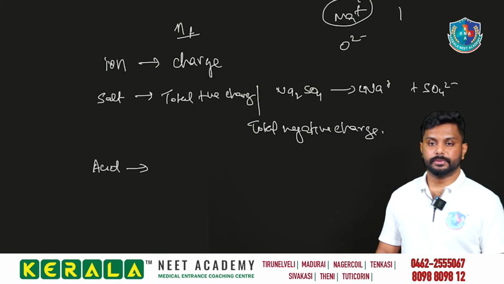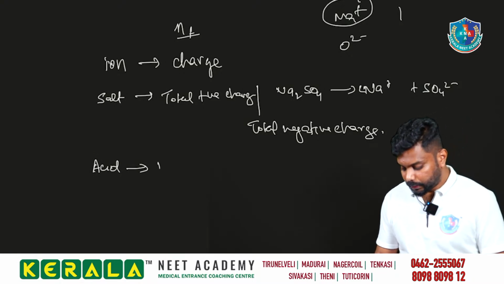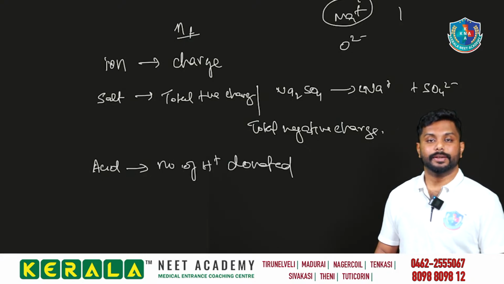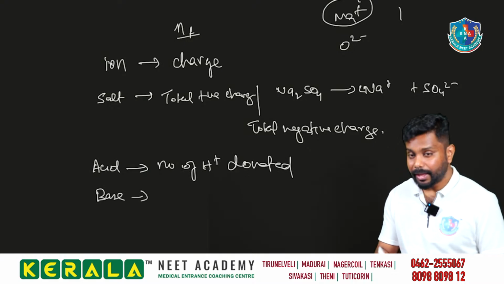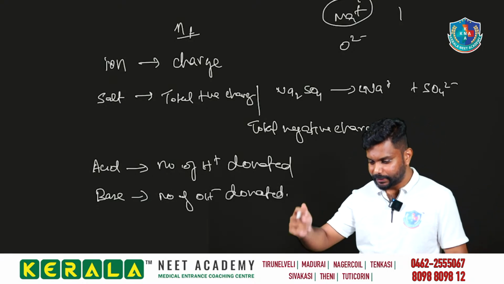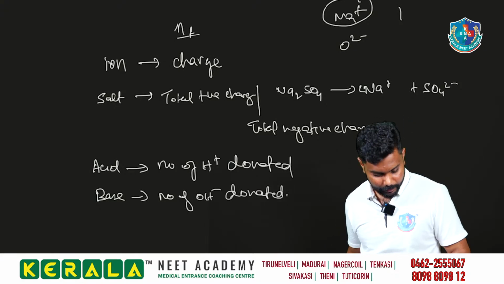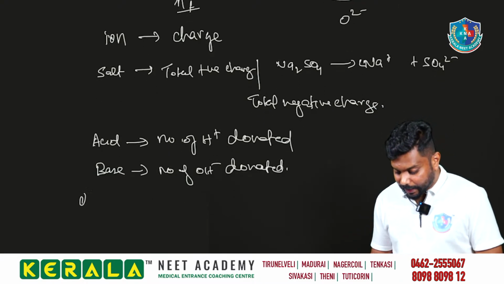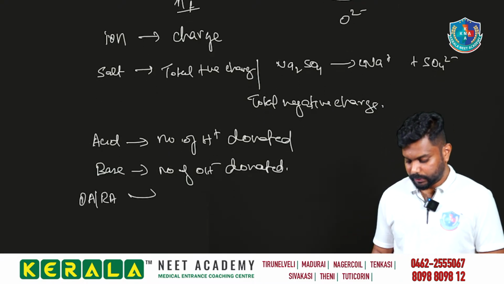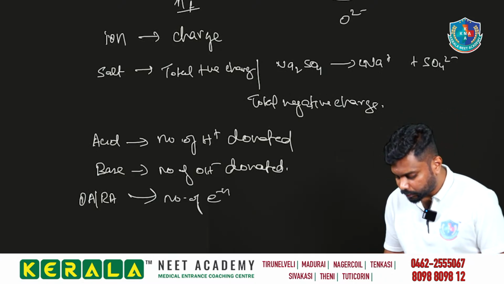Acid can donate H plus, so the number of H plus donated is the n factor of it. What about a base? Tell me, number of OH minus donated, right? Acidity, basicity, valence, very good, Manisha, good going. Then consider we are having an oxidizing agent or reducing agent. In an oxidation or reduction reaction, it is about the number of electrons transferred.